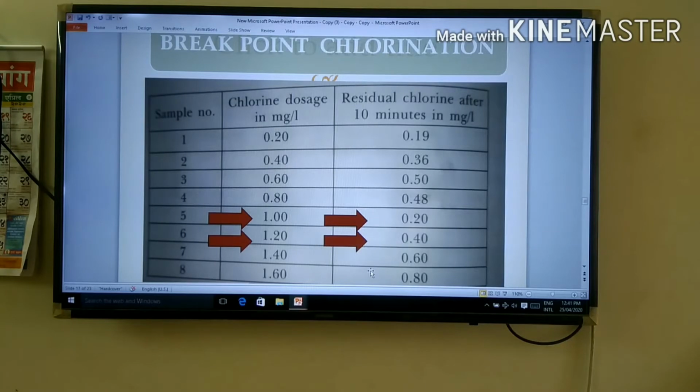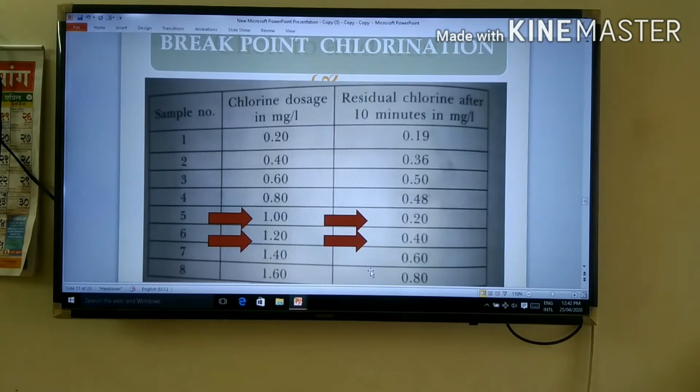Breakpoint chlorination. A practical example of readings is put in front of you. There are 3 columns. First, sample number. Second, chlorine dosage in mg per liter. And third, residual chlorine after 10 minutes in mg per liter. A number of samples are taken, 1, 2, 3, 4, 5, 6, 7, 8.